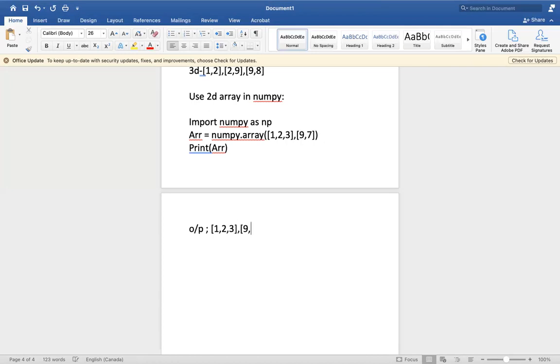I'm just showing you how to give a two-dimensional array. So if someone asks what the different types of arrays are, you can simply say one dimension, two dimension, three dimension, and happily explain the differences. These are the different types of arrays used in Python.